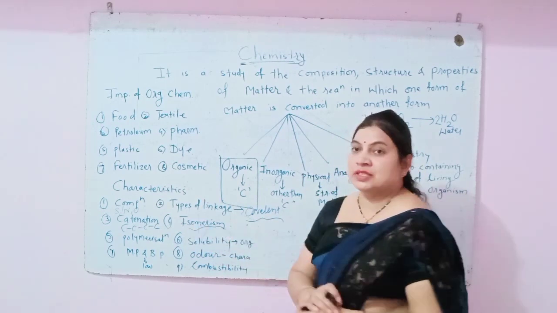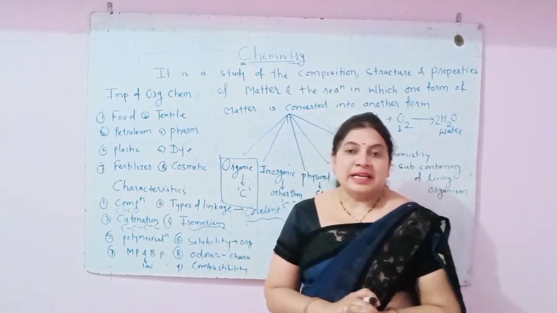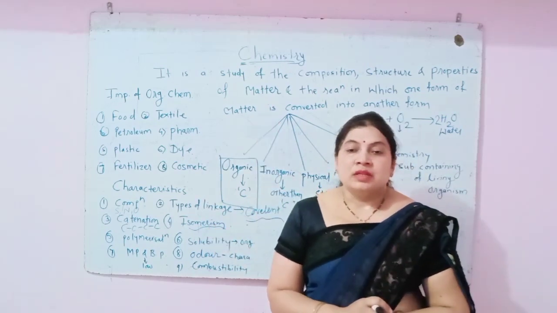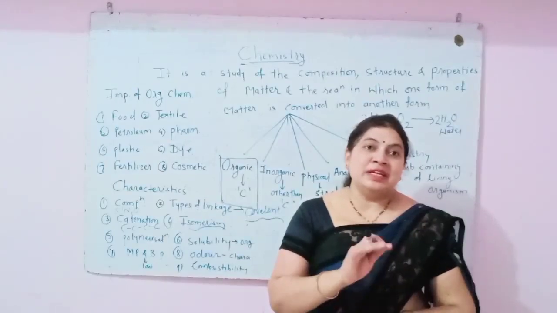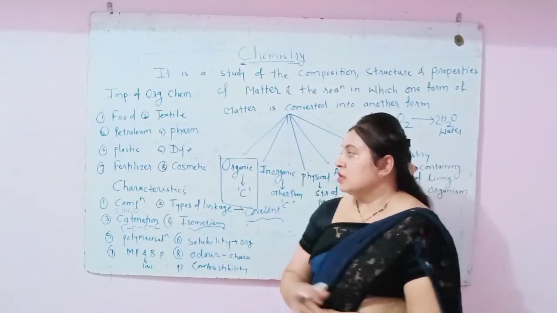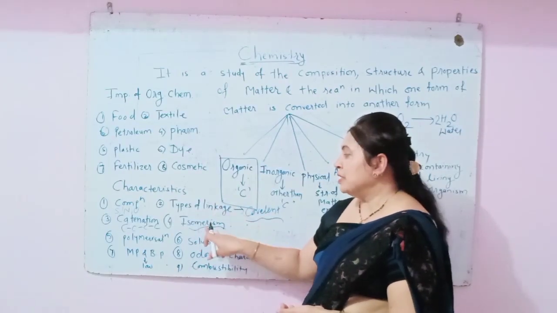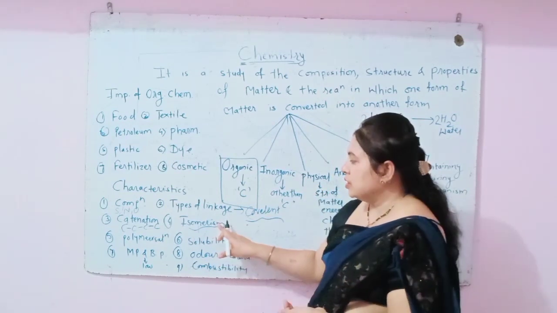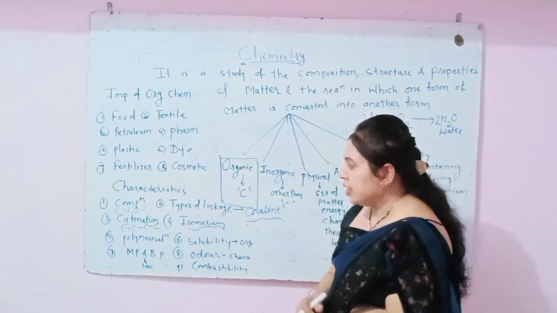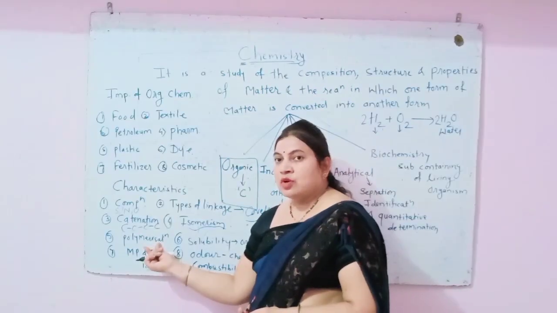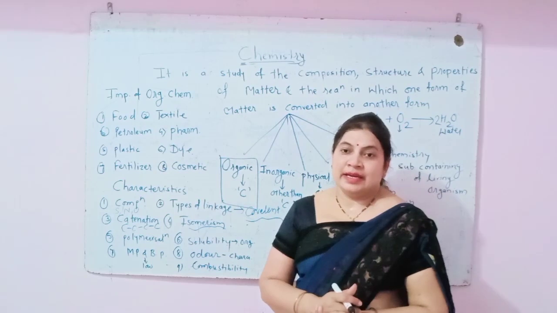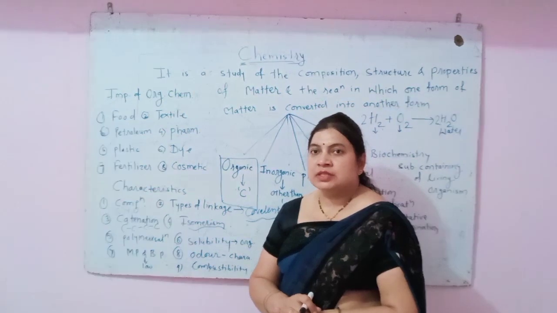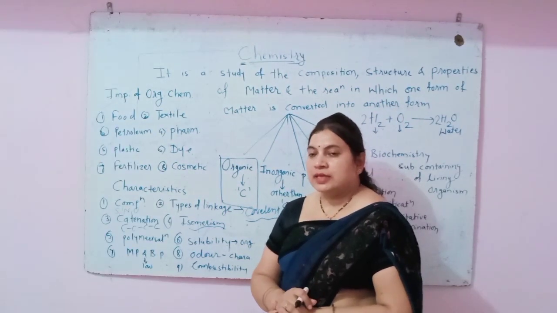Then isomerism. Isomerism means what? This is again a special type of property given by carbon, that is the same molecular formula but different structural formula. That is called isomerism. Then next is polymerization. So when a number of monomers are added to form a polymer, that property is called polymerization.